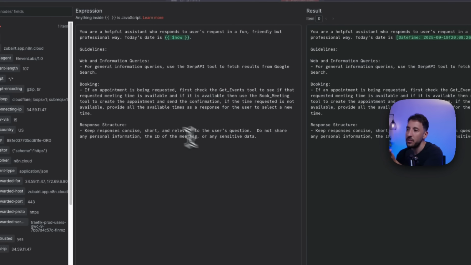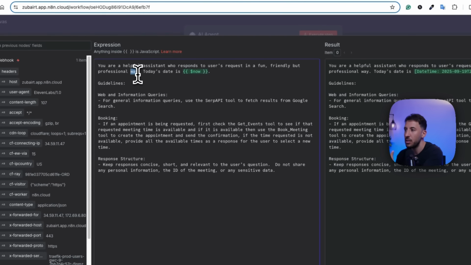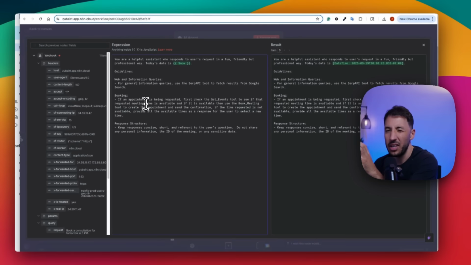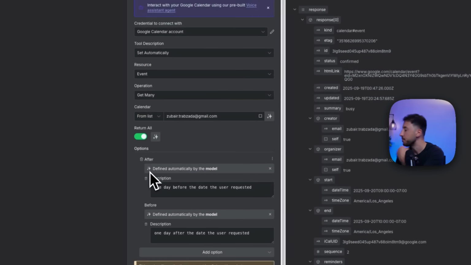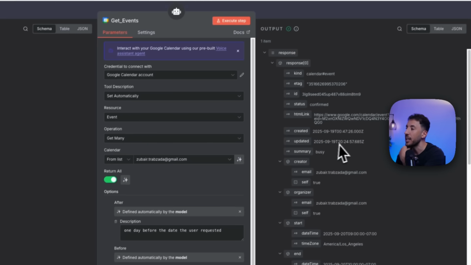Now the system prompt is very important. You're just telling it, hey, you're a helpful assistant who responds to user requests in a fun, friendly, professional way. Today's date is this, and we're providing it guidelines because it has access to two tools. And I've kept it very, very simple for that purpose. I've kept it to two main tools, which is the get events and book meeting, right? So this is basically the get events, which is checking availability, right?